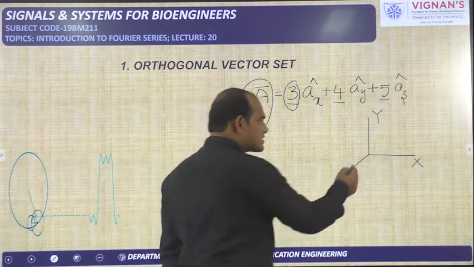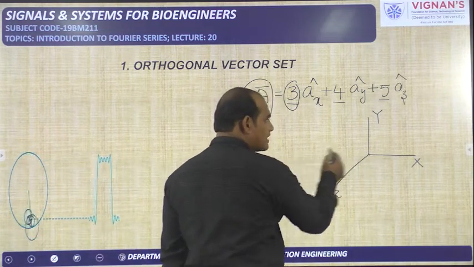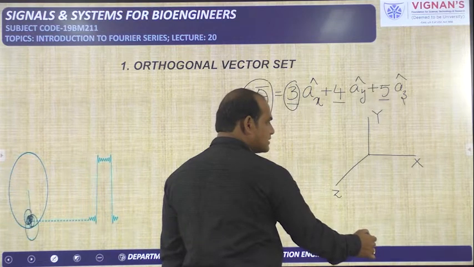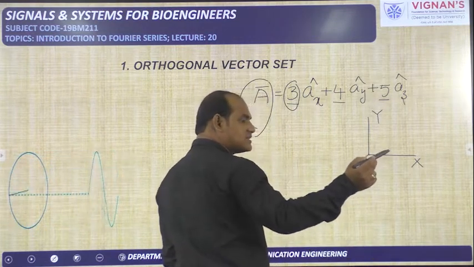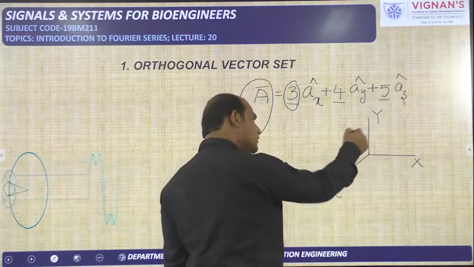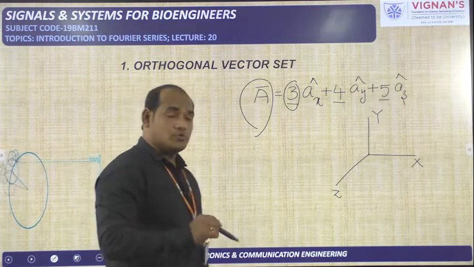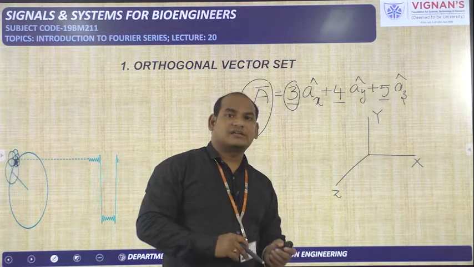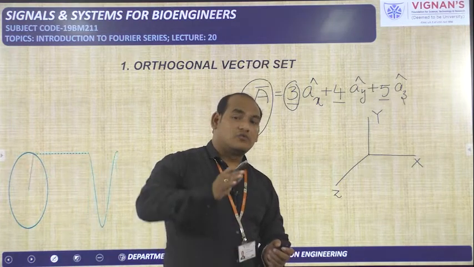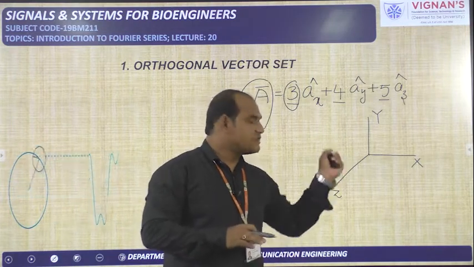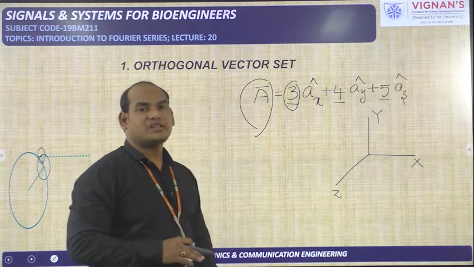So the negative x-axis is available like this. The negative y-axis is available like this. The positive z-axis is coming like this, so the negative z-axis is going into the board. Okay, going into the board. Now imagine in such a way: can you draw a fourth axis which is perpendicular to any one of these three? It is not possible.